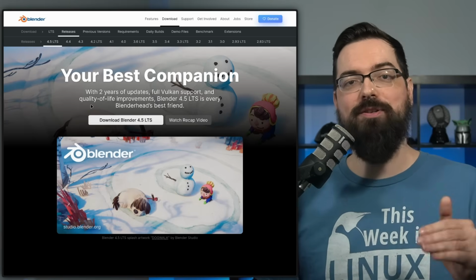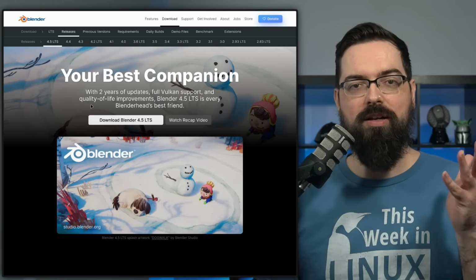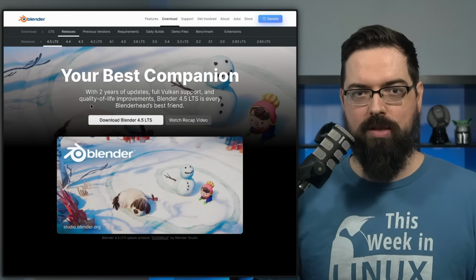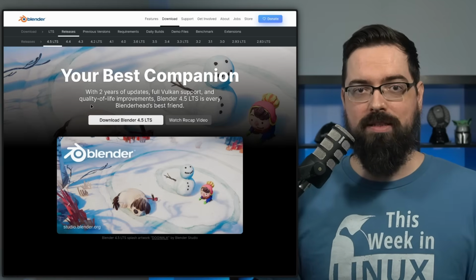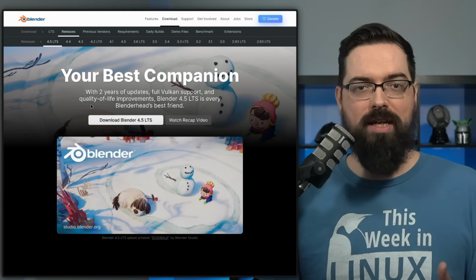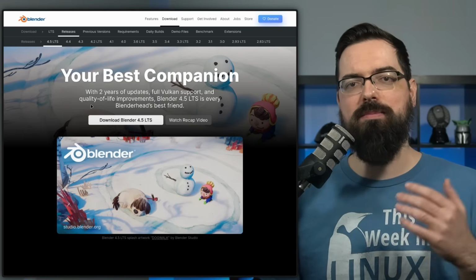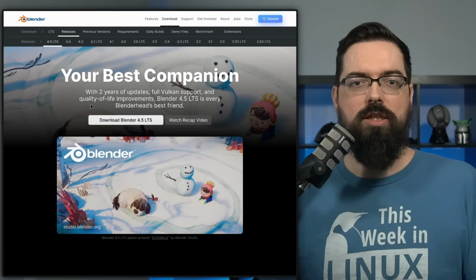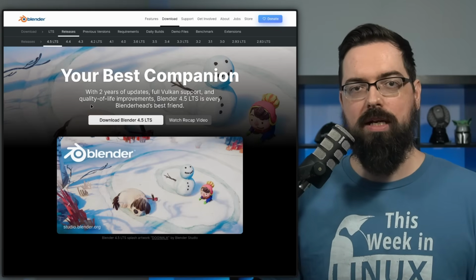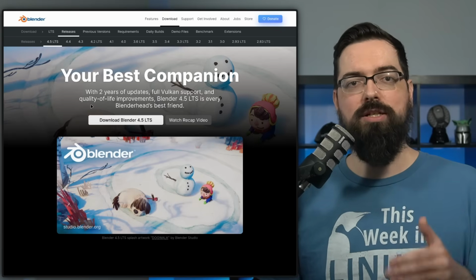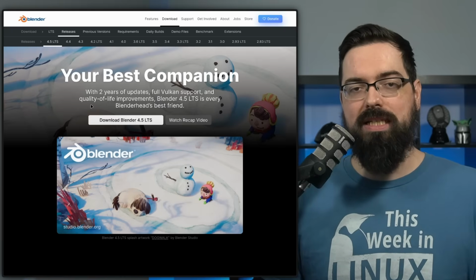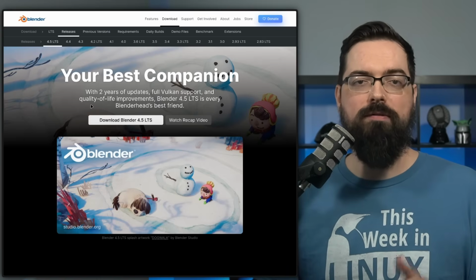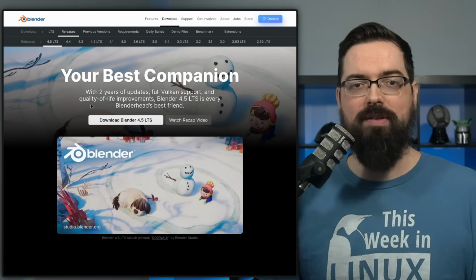And actually, after a few years of work, Vulkan is now on par with the OpenGL support, which brings a lot of benefits. When enabled, it will bring significant performance boosts. It also adds better support and features such as OpenXR, Subdivision, USD Hydra, and more. Also with this release, it is not just a typical release, it is an LTS or long-term support release. So Blender 4.5 is also Blender 4.5 LTS.